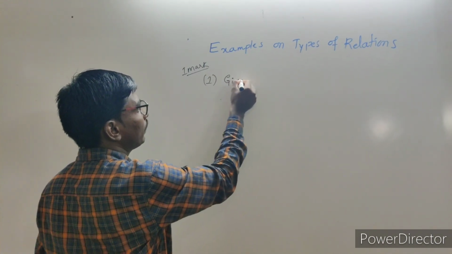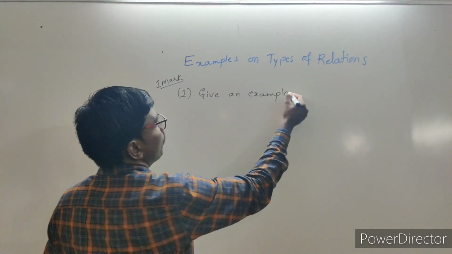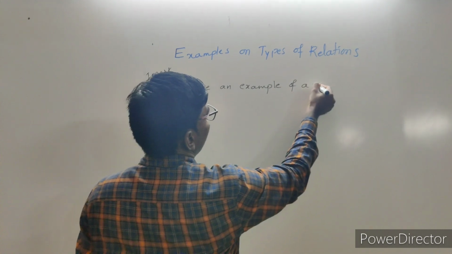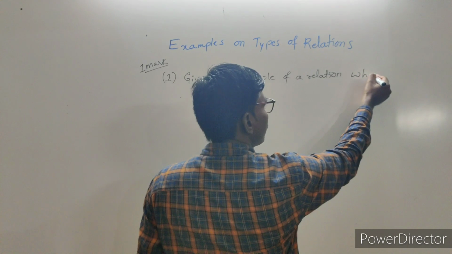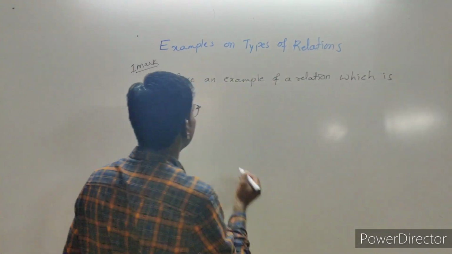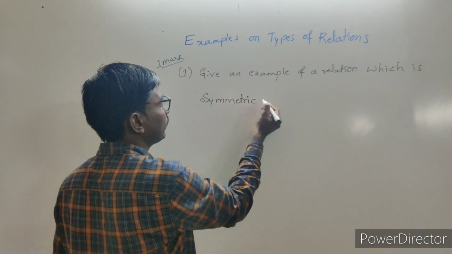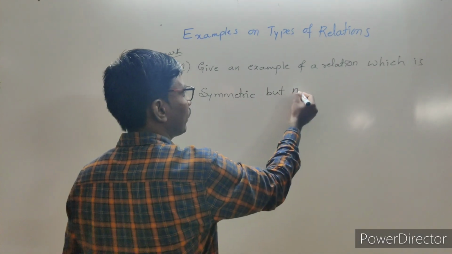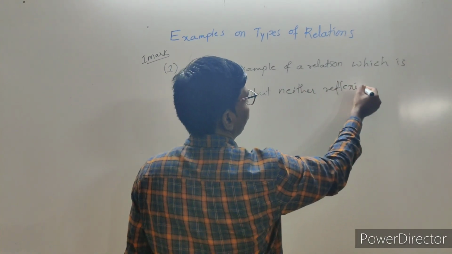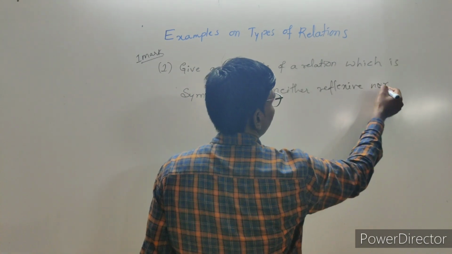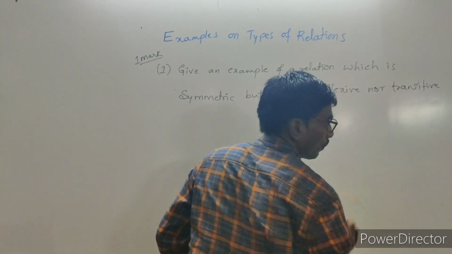Give an example of a relation which is symmetric but neither reflexive nor transitive. This is a simple 1 mark question.